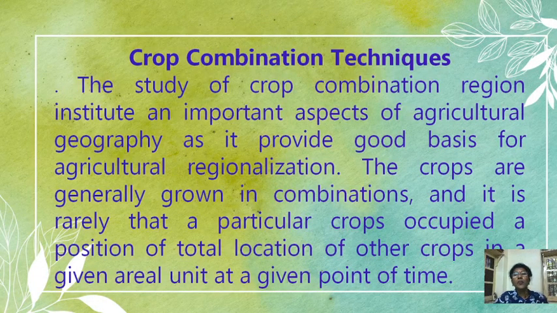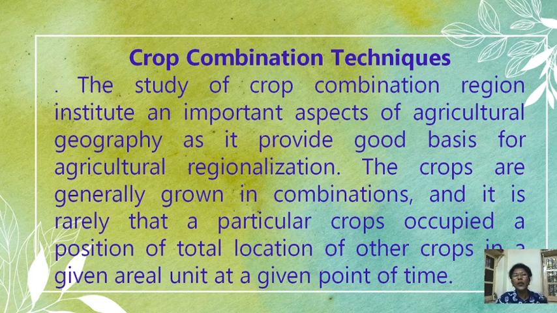The study of crop combination regions constitutes an important aspect of agricultural geography, as it provides a good basis for agricultural regionalization. The crops are generally grown in combinations, and it is rare that a particular crop occupies a position of total domination over other crops in a given areal unit at a given point of time.